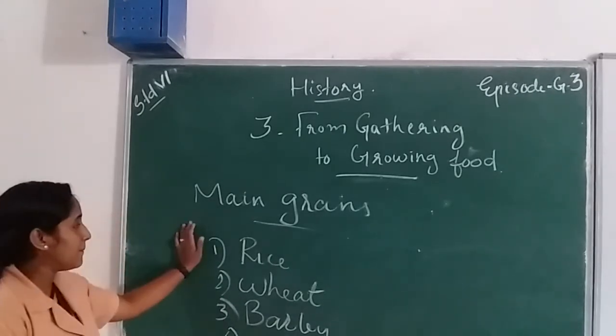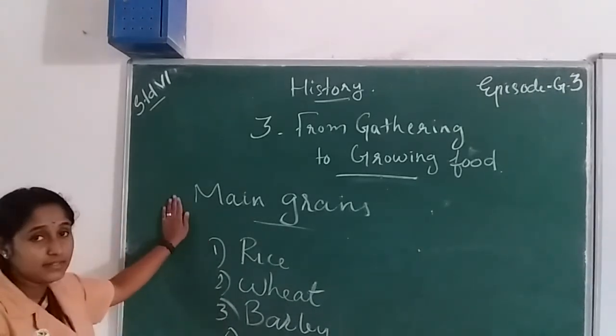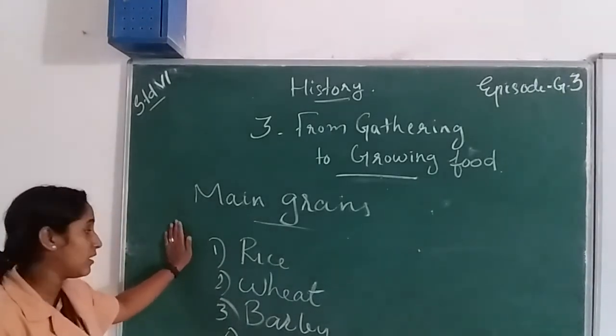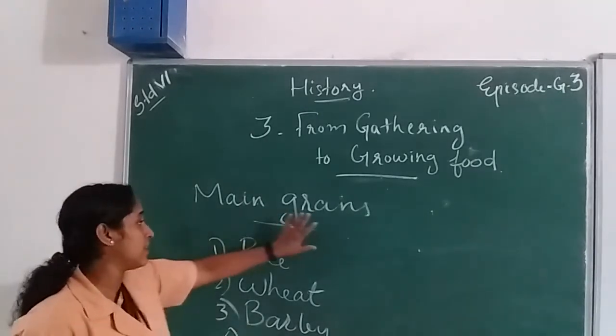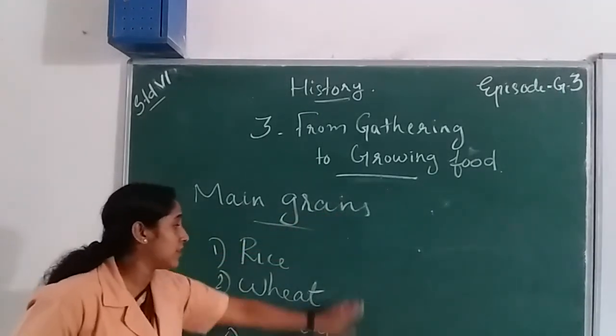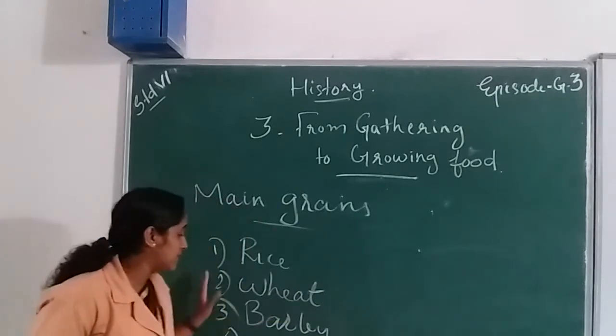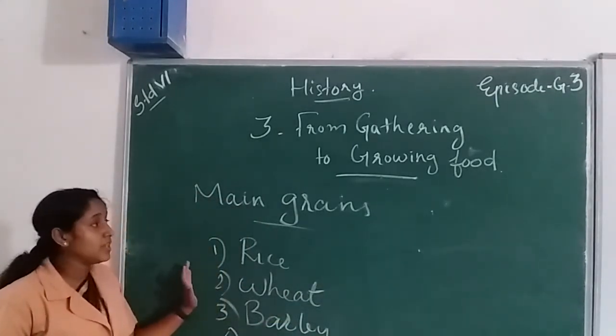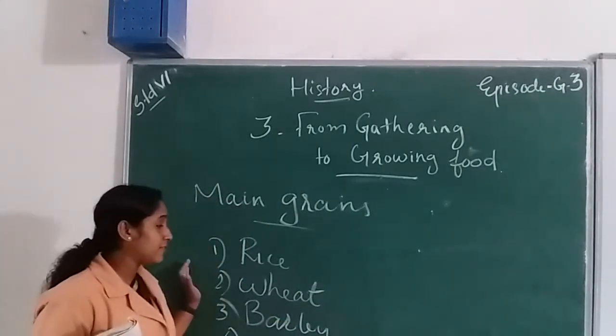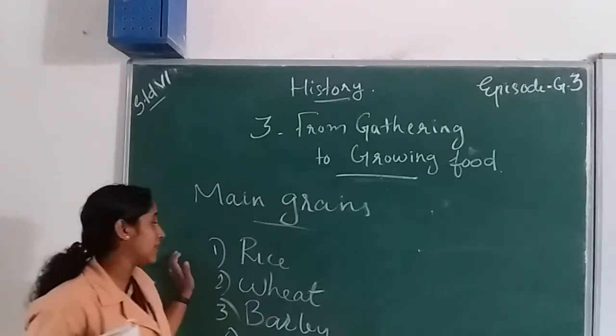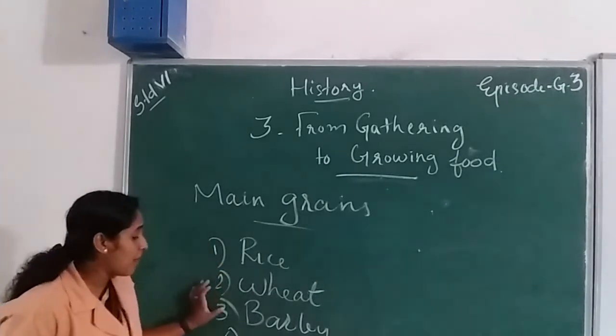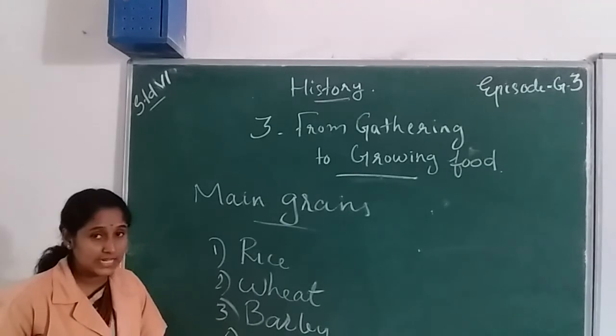These are the main types of grains in India in the early human period. We can identify these as the main grains: rice, wheat, barley, millet and green gram.